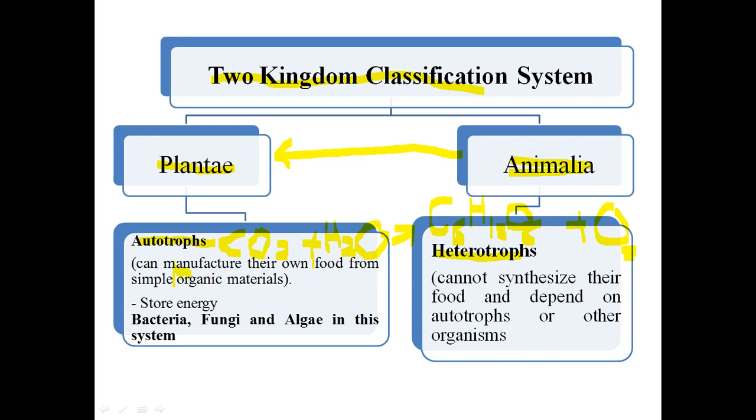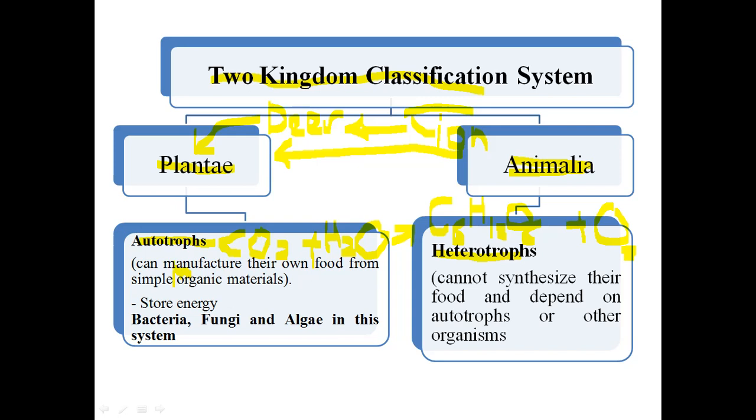For example, what does a lion eat? A lion generally eats deer. Now the lion is eating the deer, but what is the deer eating? The deer is eating plants. So this is the indirect dependency of the lion on plants. These organisms cannot manufacture their own food, and they were grouped as heterotrophs under kingdom Animalia.